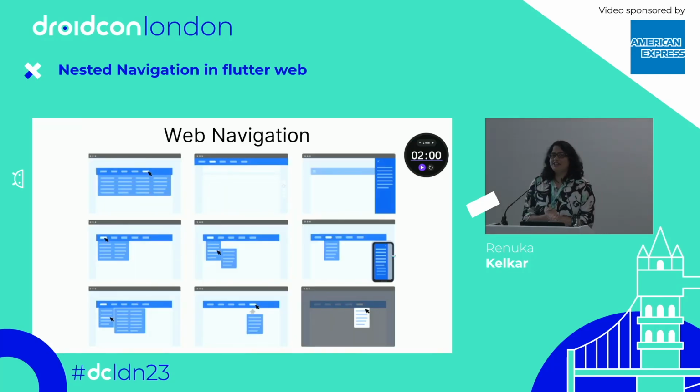So, talking about navigation. Why do we use navigation? We want to navigate from one page to another. There is a UX perspective when you develop any navigation in your application, whether it is mobile or web. You might use nested navigation, sidebar navigation, or bottom bar navigation, and you think about how you can create a user journey to reach a particular page. So there are different styles and different kinds of functionality.